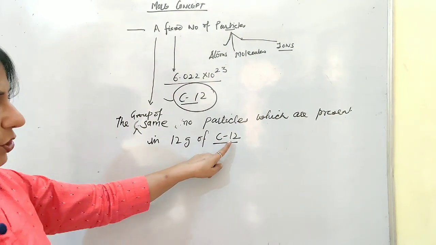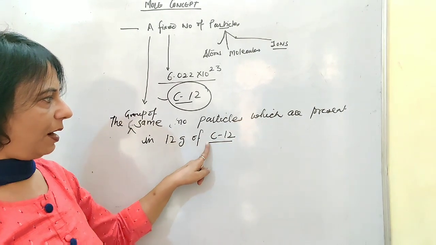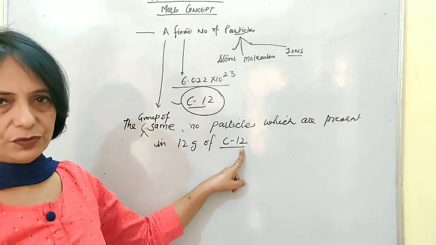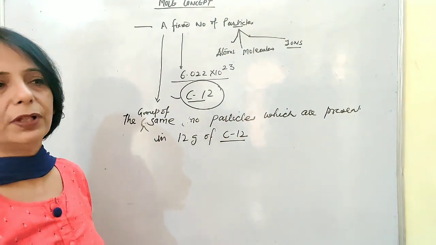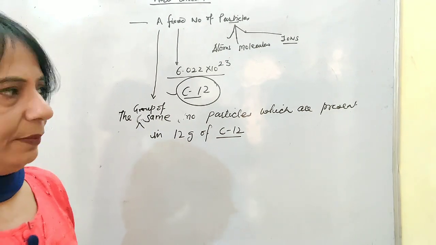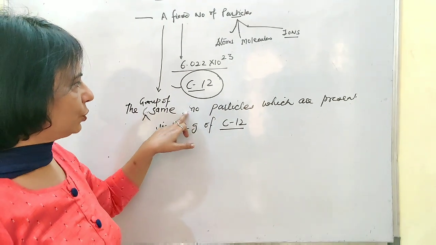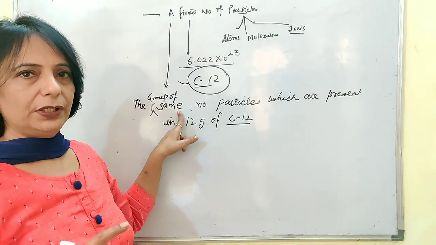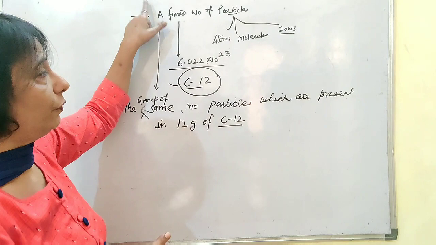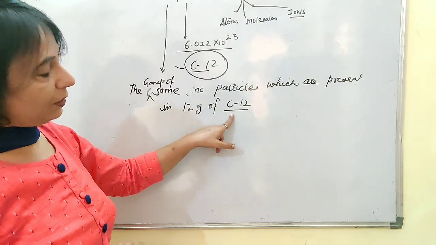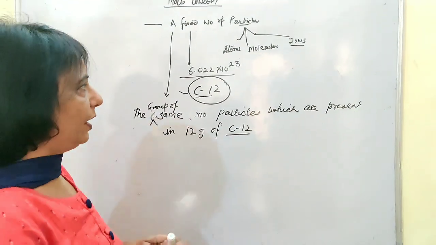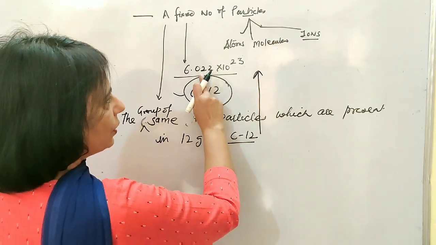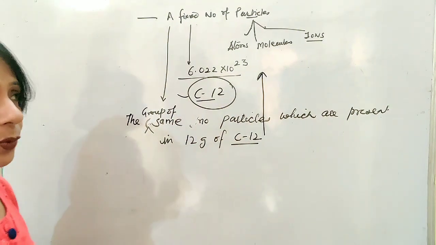Carbon-12 means one type of carbon which has a mass of 12 u. One atom has the mass of 12 u. If it is taken in the case of a mole, that is considered as 12 gram. So 12 gram of carbon-12 contains whichever number of particles, that particular group of particles is given the name of mole. And that number, if we calculate it, will definitely come out equal to 6.022 into 10 raised to power 23.